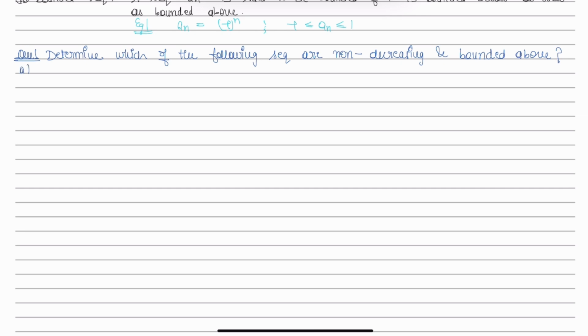The first part is an is equals to 3n plus 1 upon n plus 1. Firstly, we will find if the sequence is non-decreasing or not.